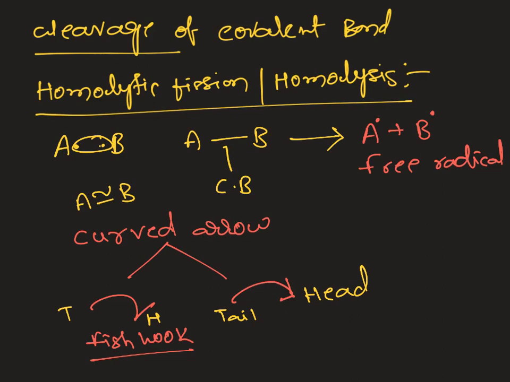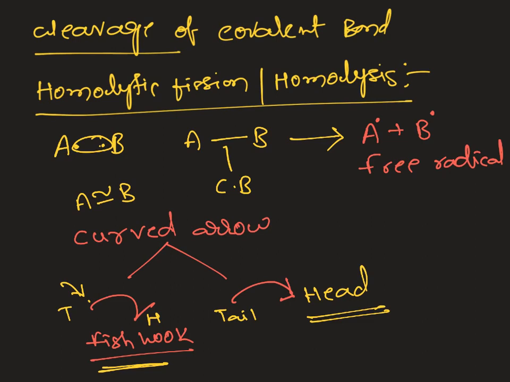Whenever we write a curved arrow, we are always shifting electrons from the tail position to the head position. The tail represents where we are taking electrons from, and the head represents where we are depositing these electrons. If it is a single electron transfer, we always use a fish hook arrow or half-headed arrow. If we are shifting a pair of electrons, we always use a full-headed arrow.